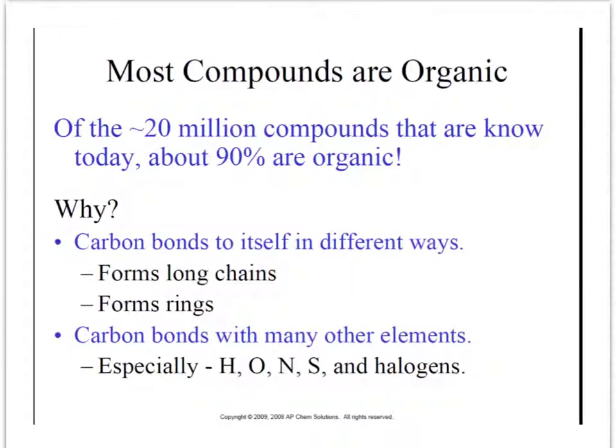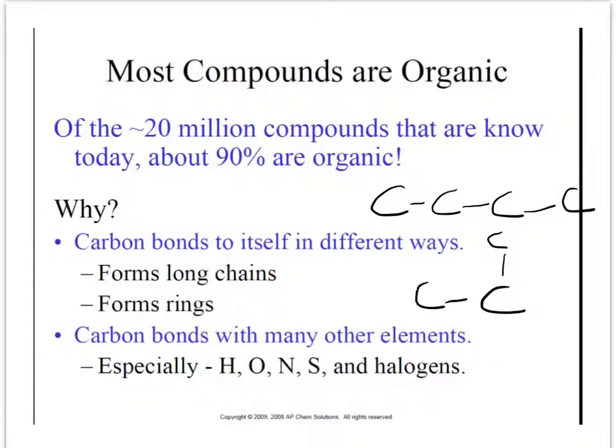Organic compounds make up 90% of the compounds that we know, so approximately 20 million known compounds, 90% of them are organic. So why is that? The carbon chains, they can form these huge long chains of carbon, and there's all kinds of different ways you can organize that. So I mean right there's 4 carbons. We could also draw 4 carbons like this.